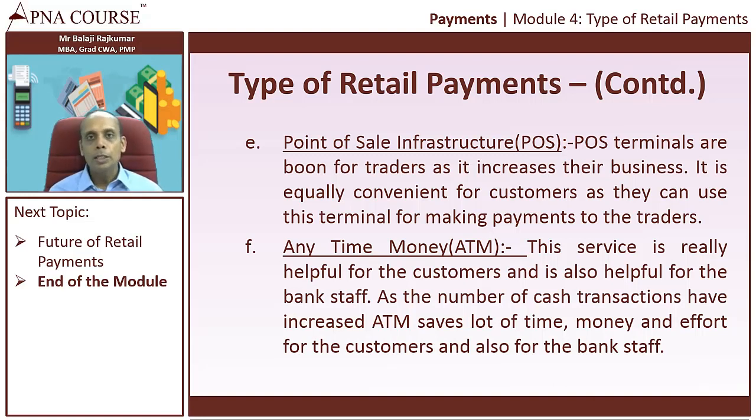You can go to any ATM in India, and the ATM might be on your next street. So it saves a lot of money and effort, and it also saves time for the bank staff. Think of all these customers going to the bank the next day and making transactions. The bank staff will not be able to go home. So there will be thousands of transactions daily which are avoided by ATM. The ATM is a very useful way of making transactions.